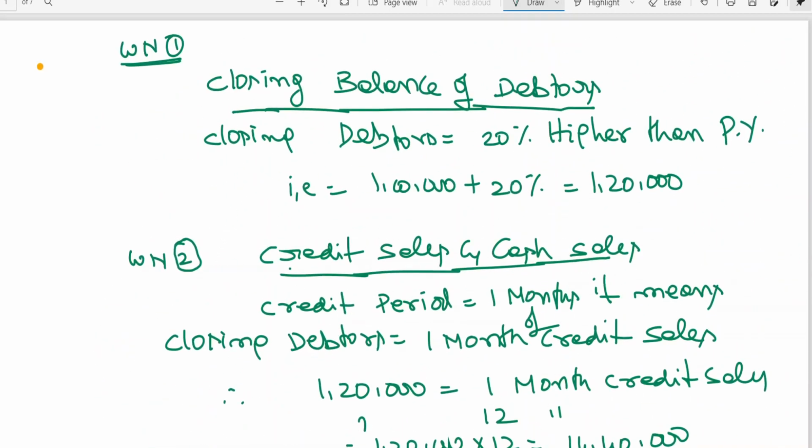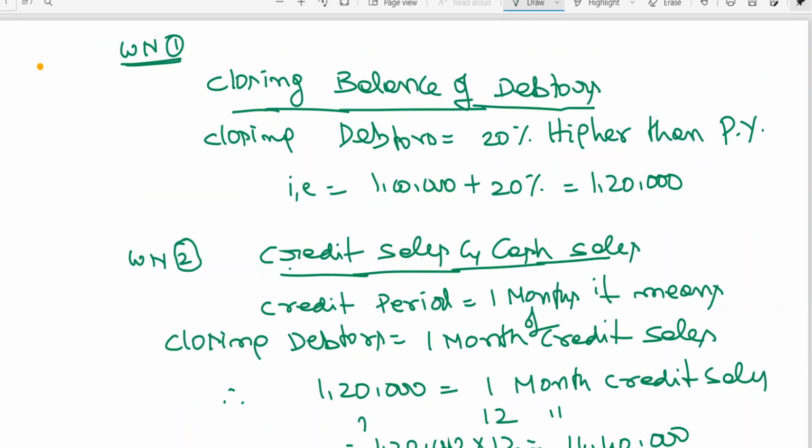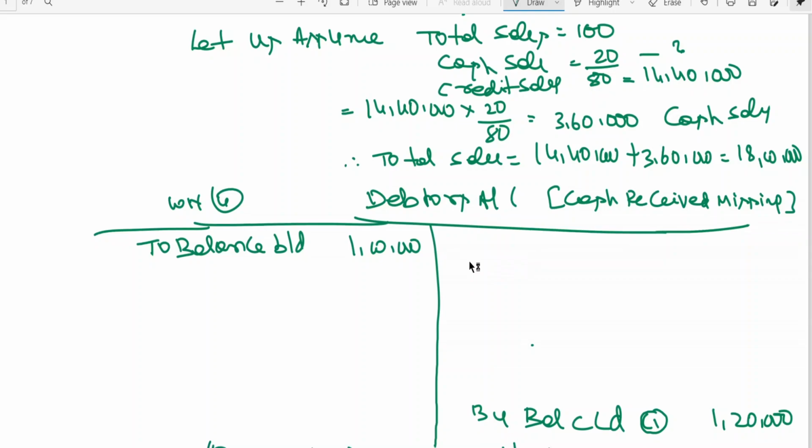The next one. This particular adjustment has been completed, and stock is completed. Cash sales is completed. Now we need to go for purchases, no? And debtors also we need to go for, sorry. For debtors, whatever information has been given, we need to adjust to that. So let me take you to this now. Working notes, debtors account. We have to continue the problem. So what are the information so far? We have completed it.